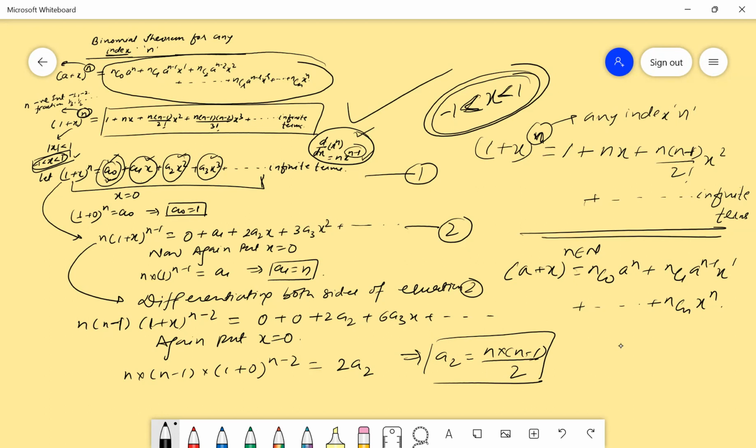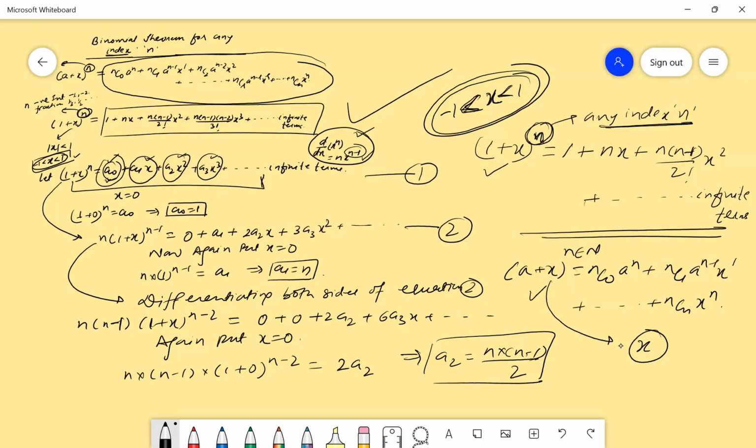So these two parts are not comparable, because in case of the index being a natural number, x and a can take any values. But for any index n, we need to understand that our x is from -1 to 1, and this n can take any kind of value.